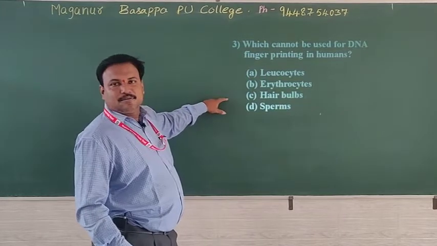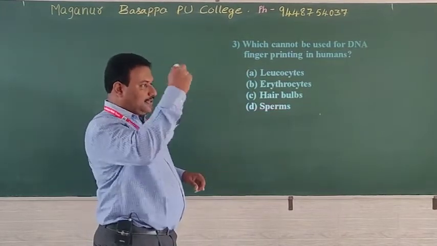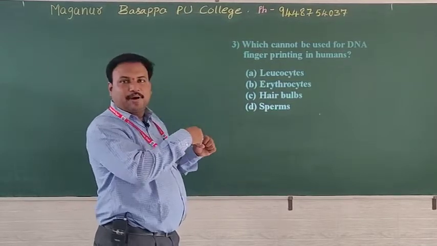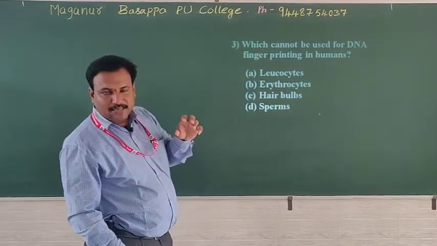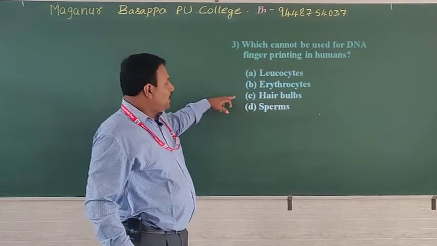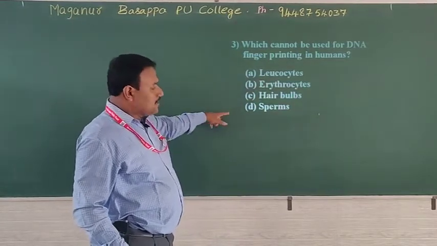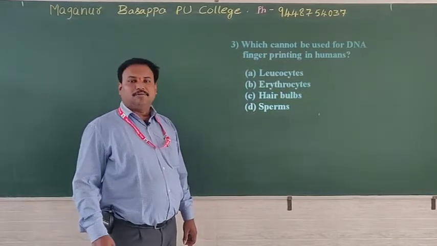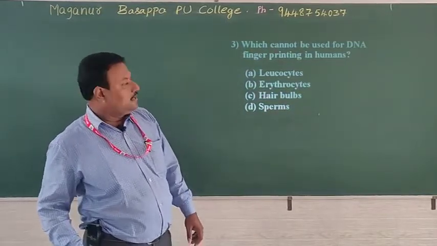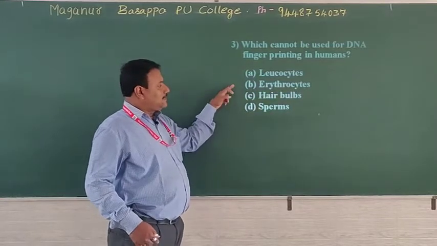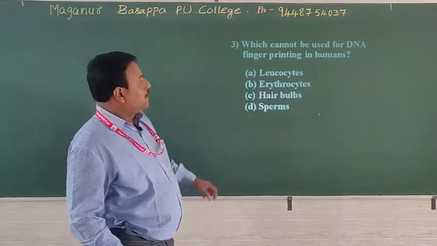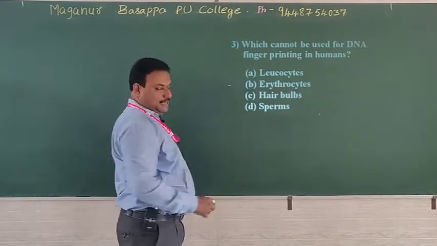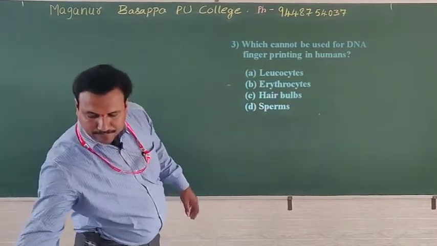Hair bulbs. If you pick a hair, then obviously you will see the basal part that contains the cells and then the nucleus. Hair bulbs are taken as a sample. Sperms, exactly. The germ cells also have a nucleus because they contain a haploid nucleus. All except erythrocytes can be used for DNA fingerprinting. Option B is the right one. Okay, go to the next question.